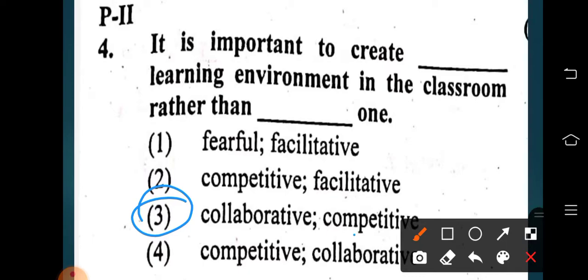Collaborative means the students should help one another. They should work in groups and they should learn from one another. But it should not be competitive because competition may embitter the relationship. It may not develop a sense of helping one another. But if you are organizing a group work in the class, the students will help one another. So option 3 is the right one.